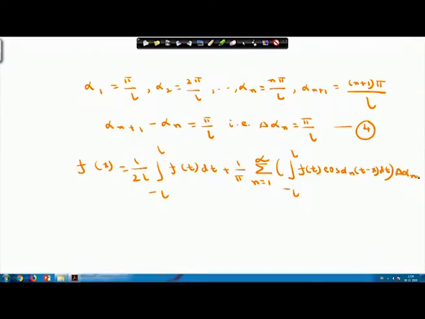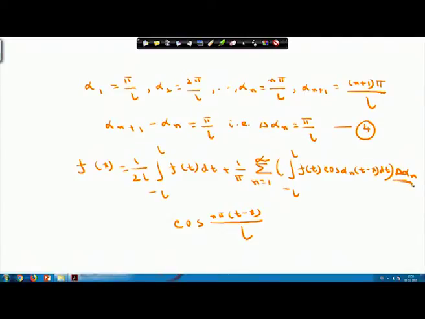Note that the earlier term was cos of n pi into (t minus x) by L. We are replacing this by this substitution, and therefore this will become cos of alpha n into (t minus x), and this will be replaced here as del alpha n.